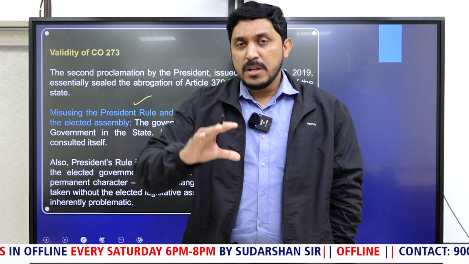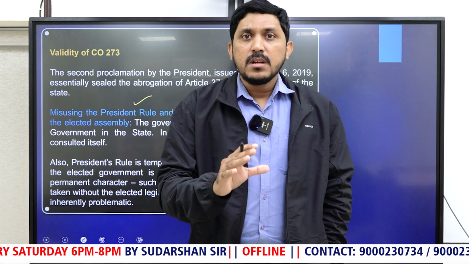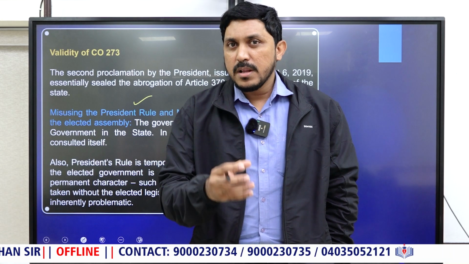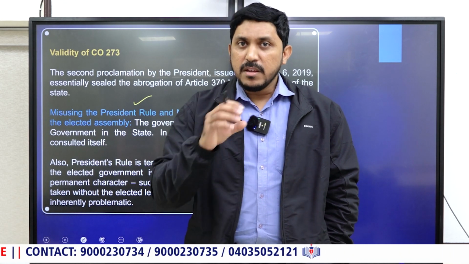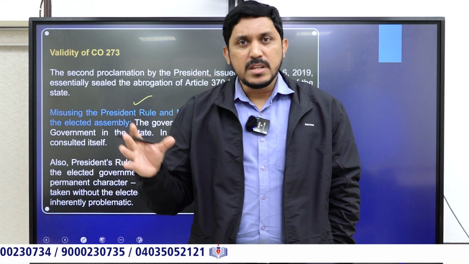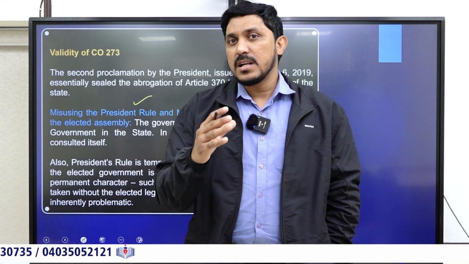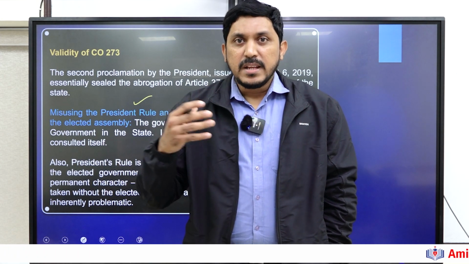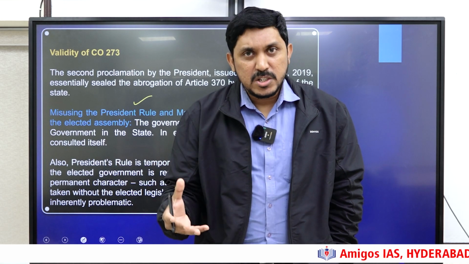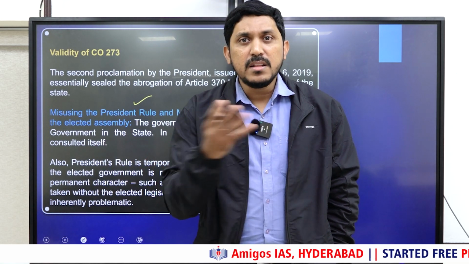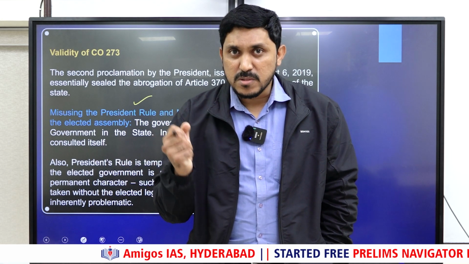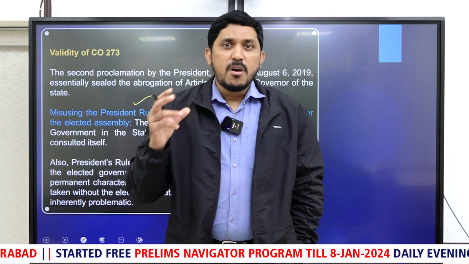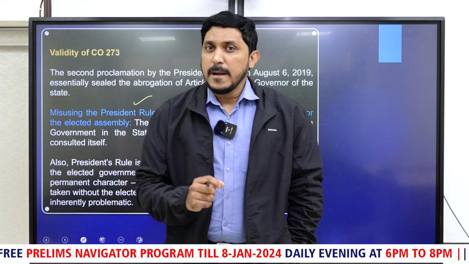Because this decision is very permanent in nature, what was the hurry for the government to put President's rule and not take the permission of the assembly? Even if we say Constituent Assembly is no longer existing, then why not ask the opinion of the Legislative Assembly? That means tomorrow the government can do anything, guys. For example, they can impose President's rule, and because there is no assembly, directly the central government will take the decisions, because the President has to act as per the advice of the Council of Ministers. It puts the federalism of India into question. That is the argument made by the petitioners.